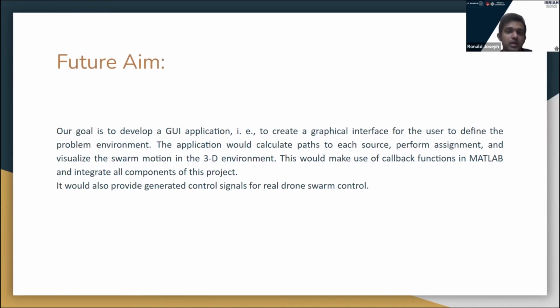The application will calculate the path to each of the sources by any of the path planning algorithms. Then it will output those distances to the assignment. It will do the assignment task, and the final output will be a visualization of swarm motion in 3D. There will be various callback functions in MATLAB to integrate all these components in the project. Since it has control, it will generate control signals for real-time drone swarm control as well.